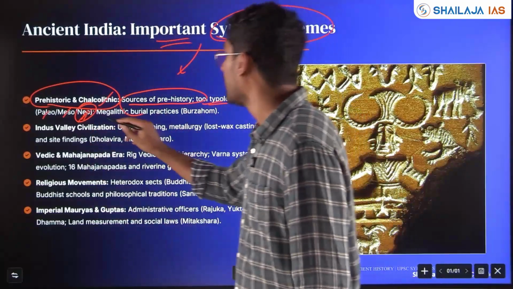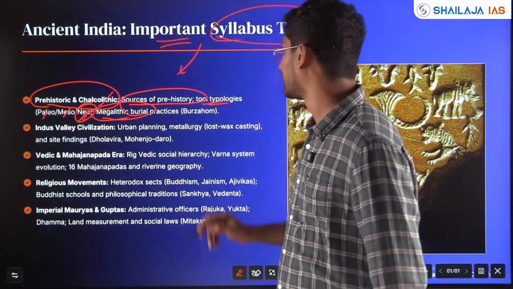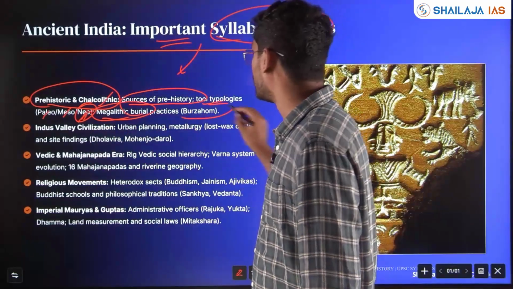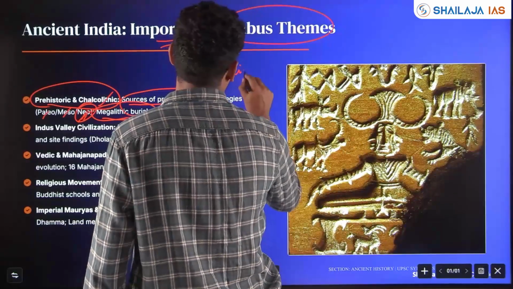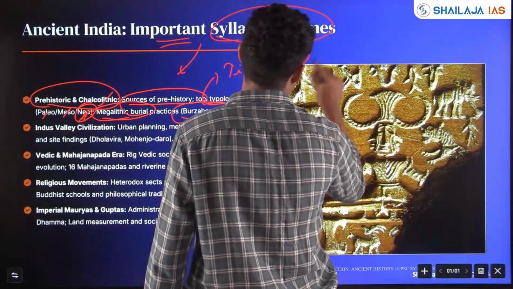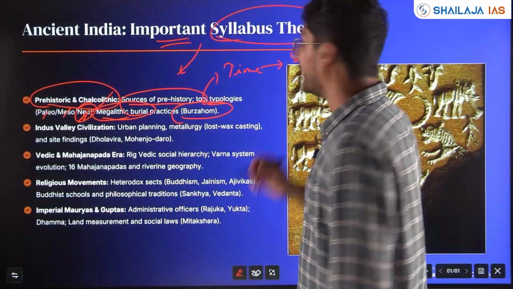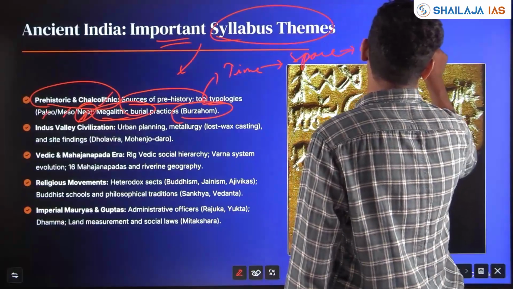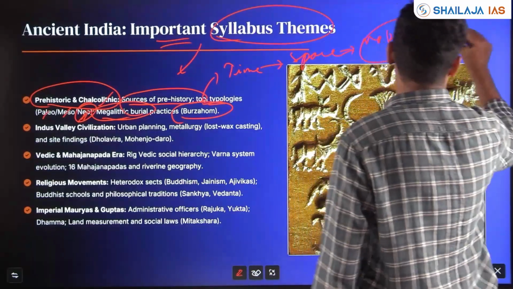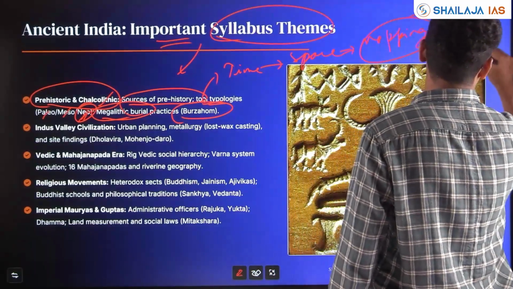Neolithic age and megalithic burial practices. All these locations. See, history always goes with time and space. So in mainly ancient medieval history, mapping becomes very important. Mapping will fetch you 2 to 3 questions easily.